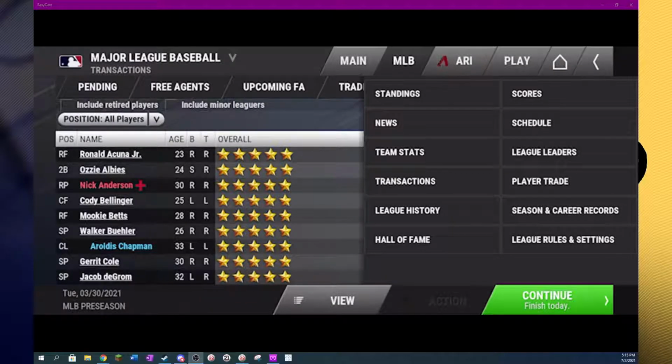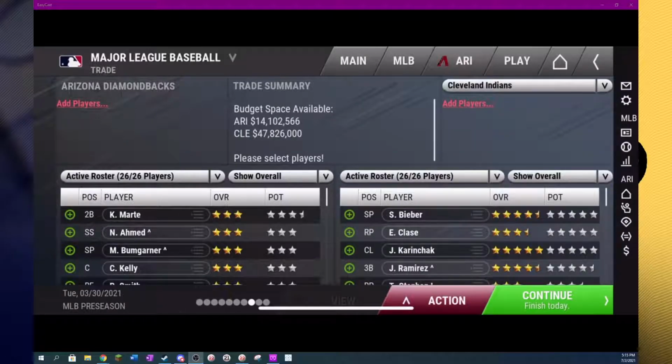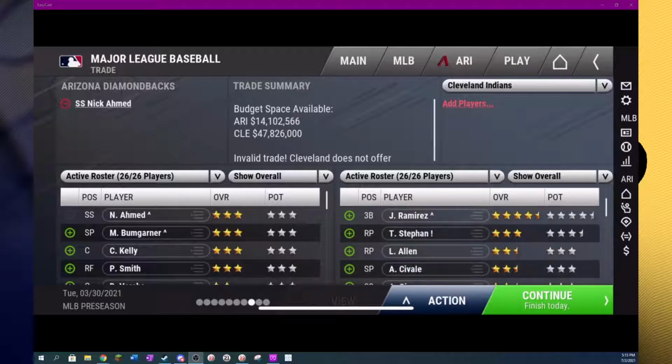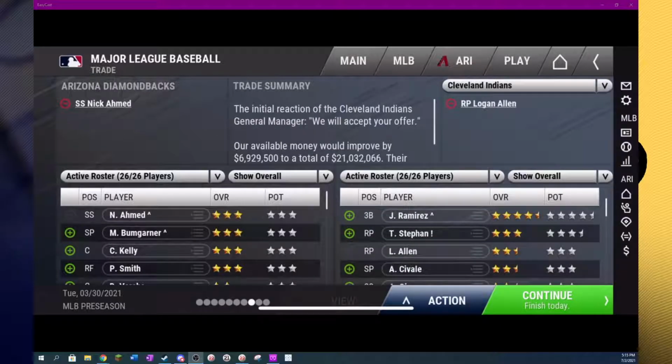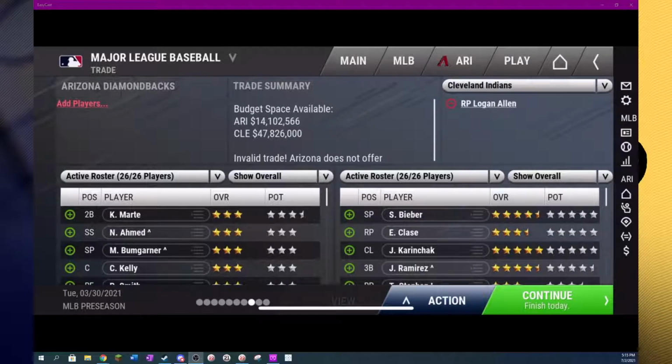If you want to make a trade, you can go to the player trade page. You will select another team, and then you can start throwing players into the trade with the plus buttons. So let's say I want to make a trade for Logan Allen, and I'm going to throw in Nick Ahmed to make it happen. Also, you can click the...